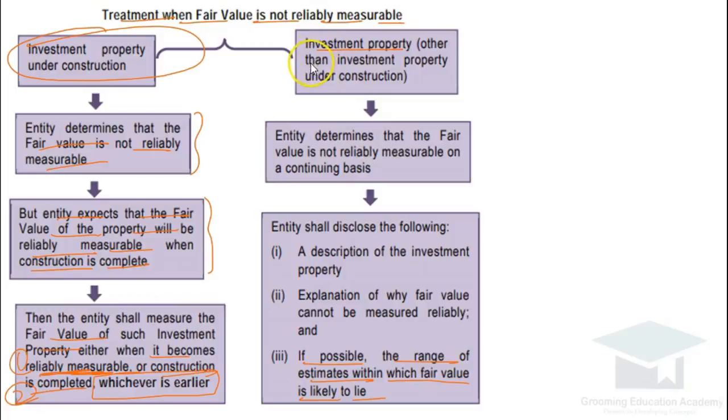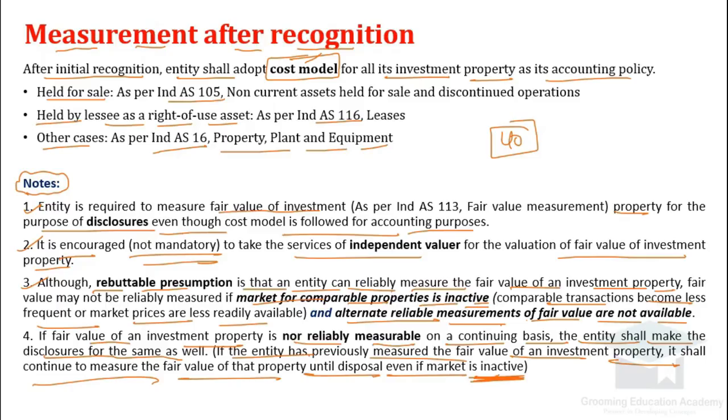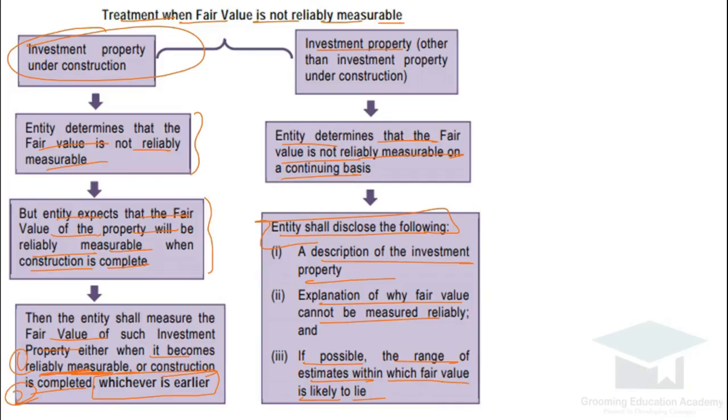If it's other than construction property, and entity determines that fair value is not measurable on a continuing basis, then entity shall disclose the description why fair value cannot be reliably measurable. It may be due to the market for comparable properties being inactive, or alternate reliable measurement of fair value not being available. Whatever the points are there, the management needs to disclose it, and if possible the range of estimates within which fair value is likely to lie.